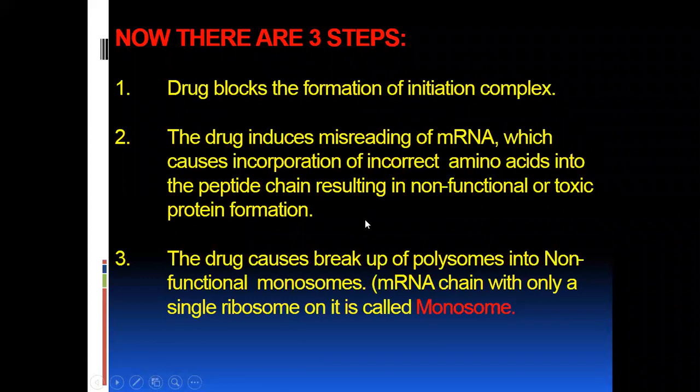That was the second step. The third step is that the aminoglycosides cause breakup of polysomes into non-functional monosomes. And what is a monosome? A messenger RNA chain with only a single ribosome on it is called a monosome. Now I will represent it with the picture.